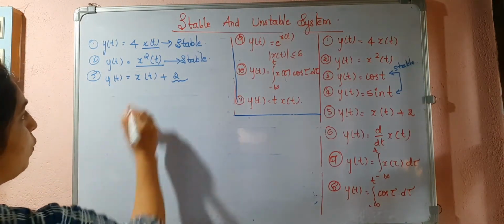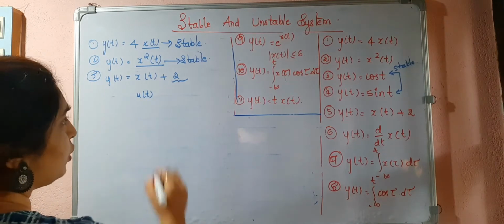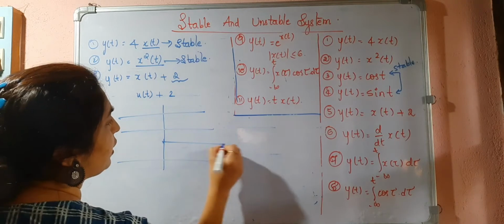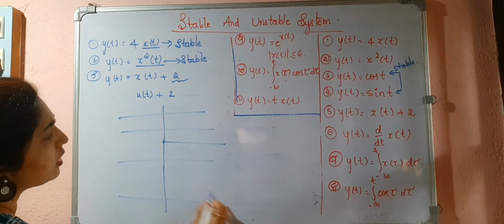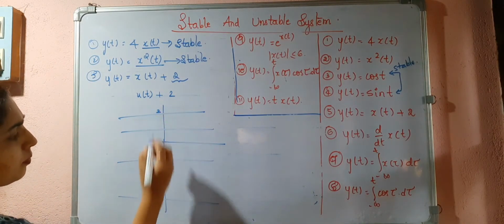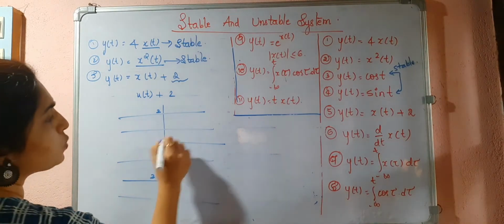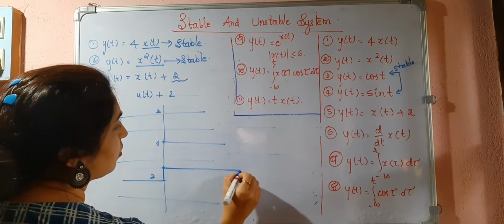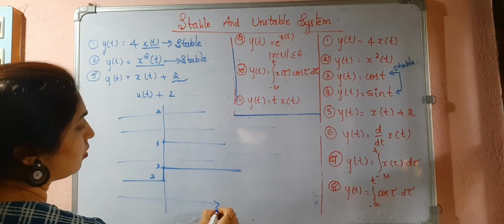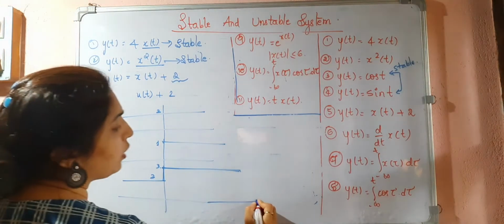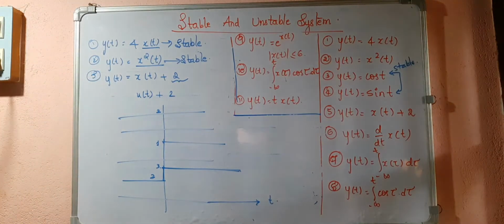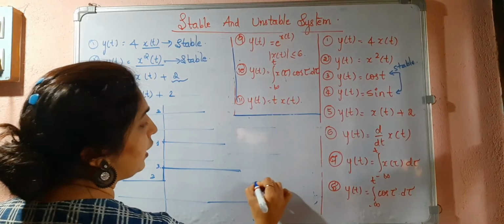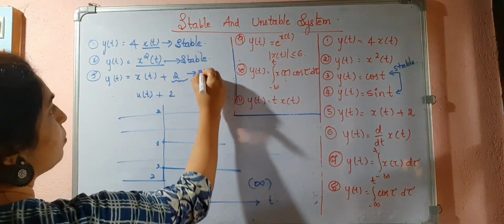So what if I take u of t? U of t plus 2. So this is the 2. Now this is u of t. So here what happens? This one will be 2. This is 1 plus 2, 3. Right? At particular value, we can find out that it is not reaching the infinity value. So this is also bounded.